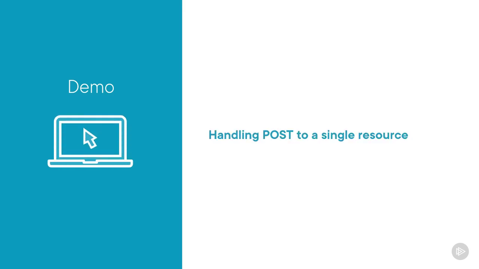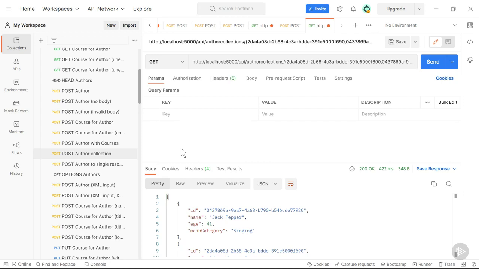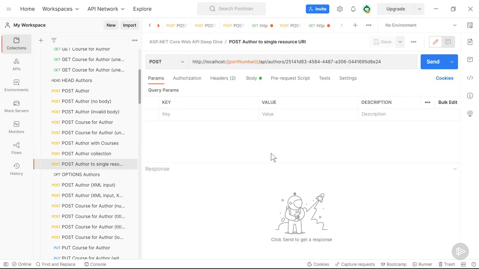We've always posted to collection resources up until now. One author to the author's resource, one author collection to the author collection's resource. But what about posting to a resource URI that includes the GUID, the ID, in the URI? In other words, posting to a single resource instead of a collection resource. There's an example of that on screen now.